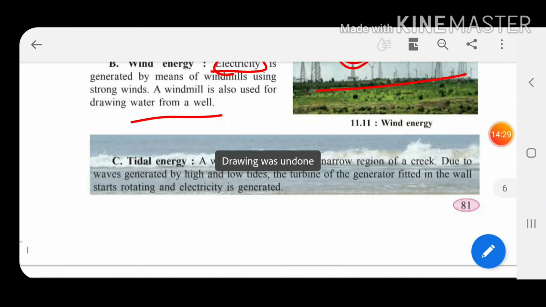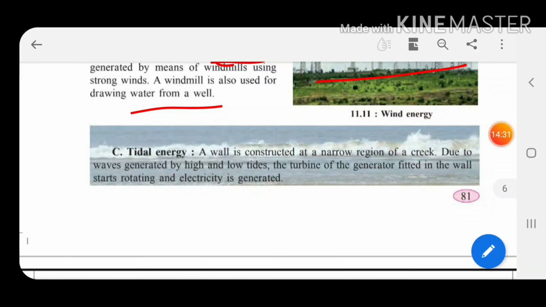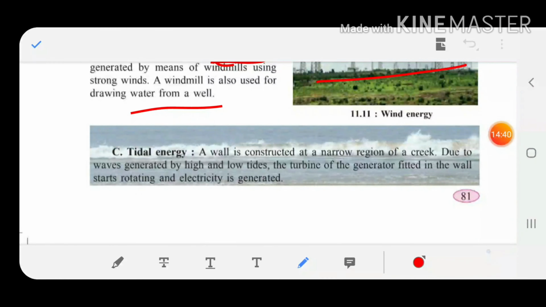A wall is constructed at a narrow region of a creek. Due to the waves generated at high and low tides, the turbine of the generator fitted in the wall starts rotating and electricity is produced. This is another method, with the help of the tides, that is tidal energy.